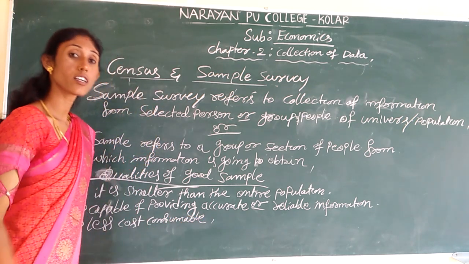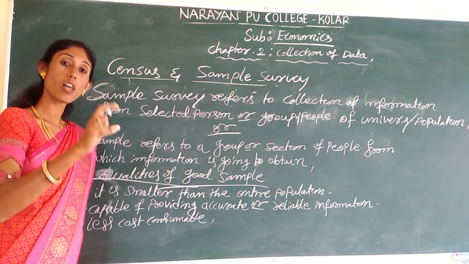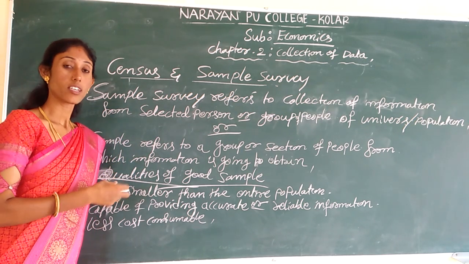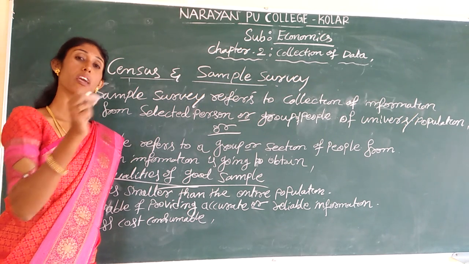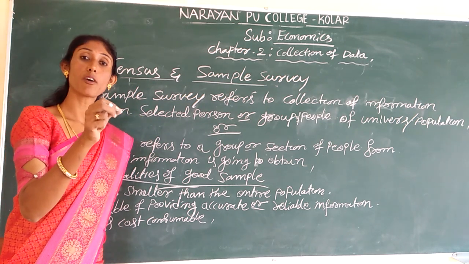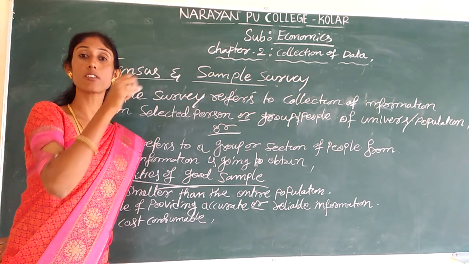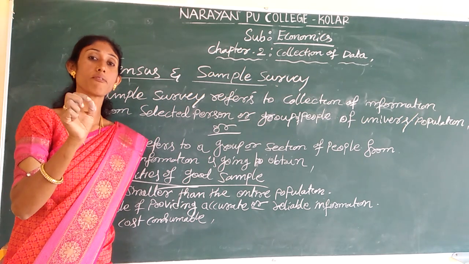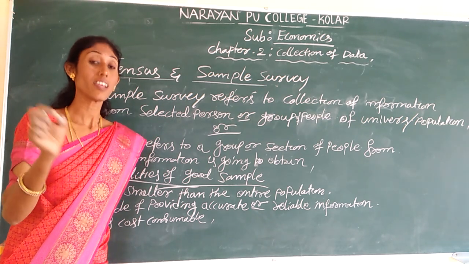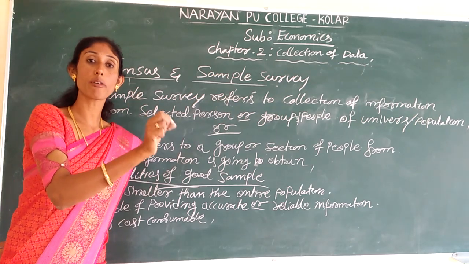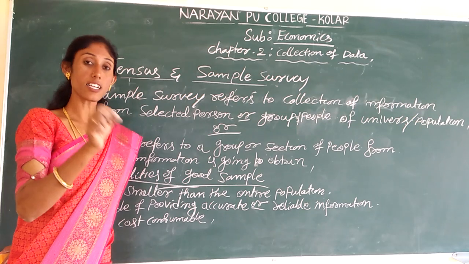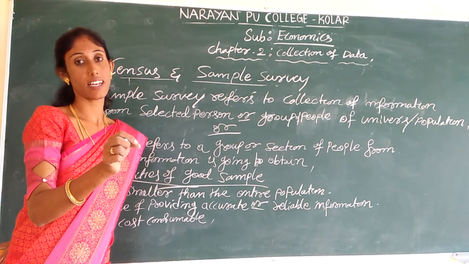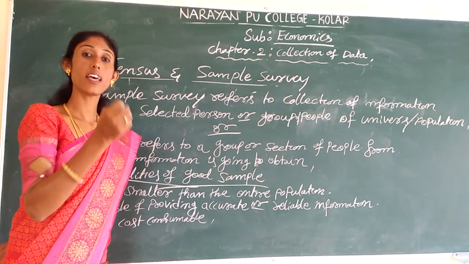The cost incurred to conduct a sample survey is always less than a census of the entire population. Here we won't get information from every person. We will be collecting information only from the selected persons of the universe. Do you understand? A sample won't collect information from each and every person, only from the selected persons. That's why the cost incurred to conduct a sample survey will always be less. It means it incurs less cost.